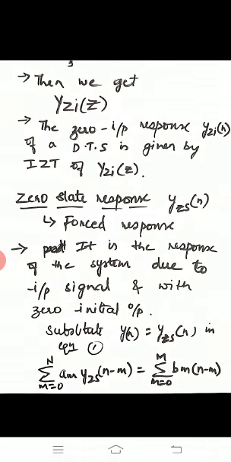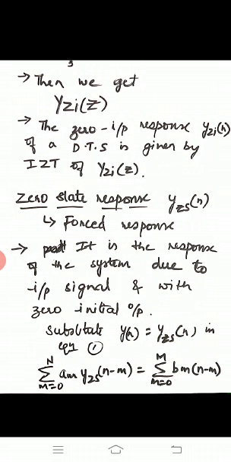So the next part is the zero state response. As we all know, it is denoted by y zs of n, and the zero state response is also called the forced response of the discrete time LTI system. Here it is the response of the system due to the input signal and with zero initial output.